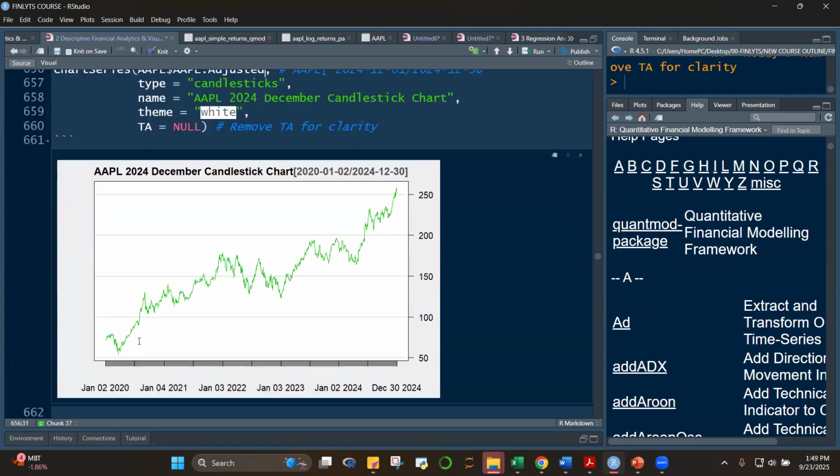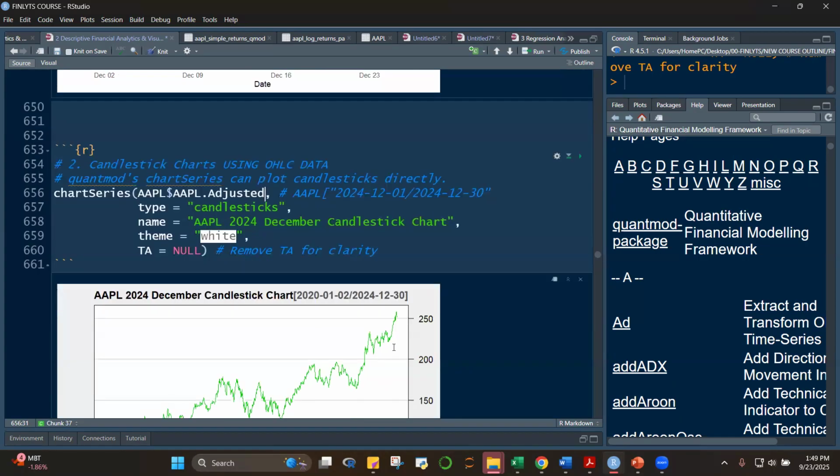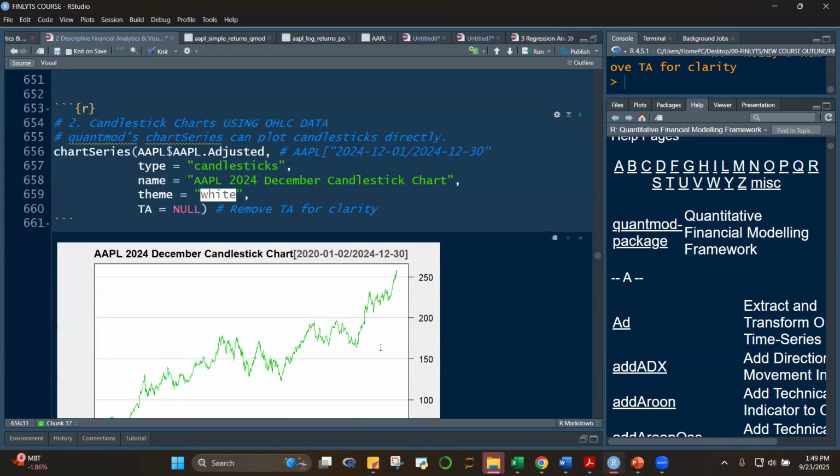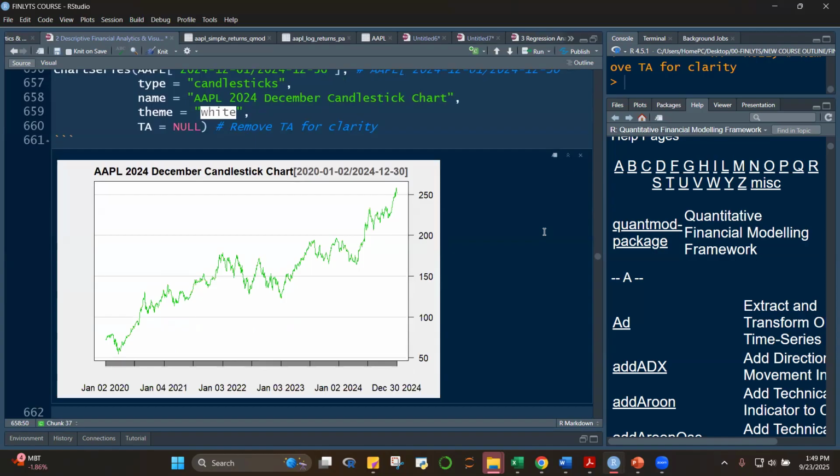Okay, it will just give you the line. Even if you type here type equal to candlesticks, might as well put type equal to line, because that's the right one. Why? Because it cannot generate a candlestick because it does not have the OHLC. Okay, Control Z, I'll go back. Okay, there you go.